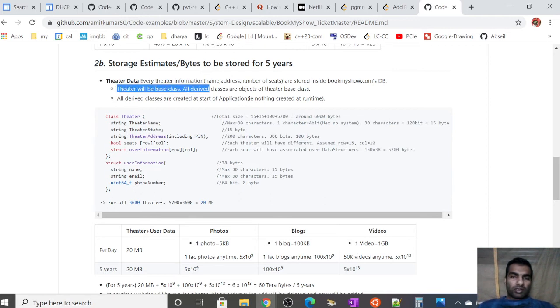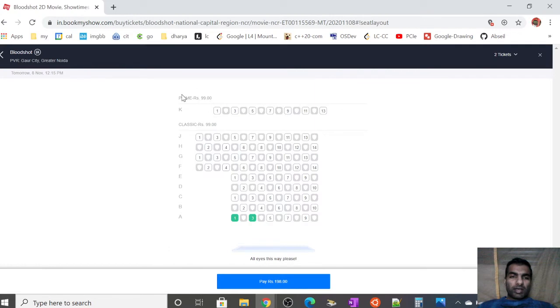So this is how this should be designed. Theater is a base class, something like this, and then out of it the other derived classes, each theater should derive. All derived classes are created at the start of the application, that is, nothing is created at runtime, because when we open BookMyShow, at that time all theater listings should be there.